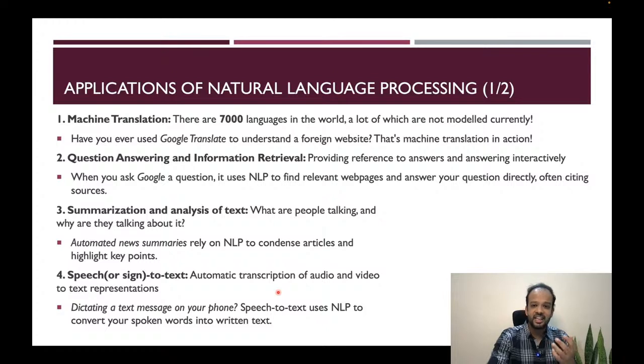You can also dictate a text message on your phone. It will do speech to text: it will transcribe your speech to text and you can send that message as well. It's such a nice feature to have.